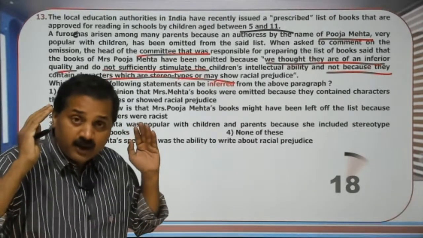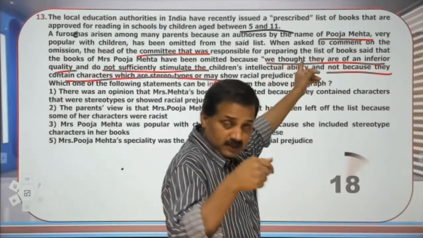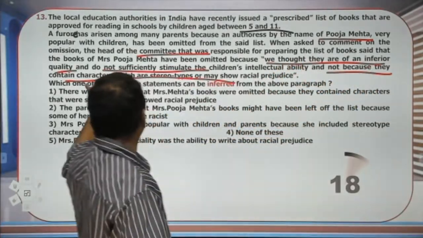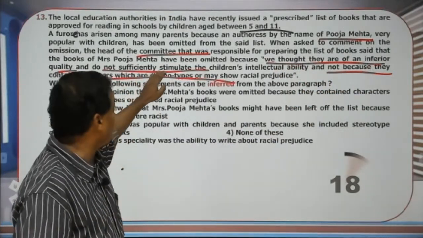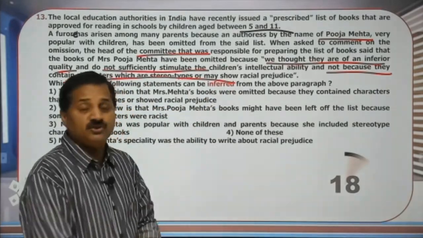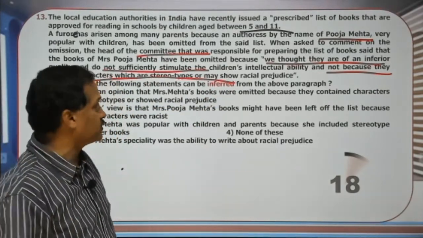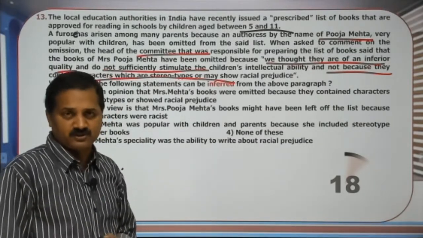What is the clarification? Not because the characters are stereotyped or show racial prejudice.